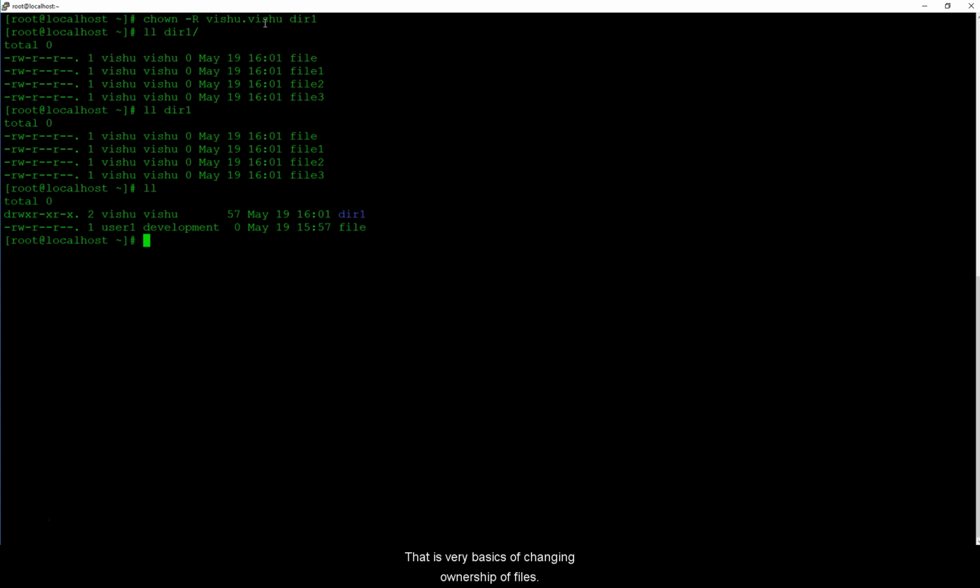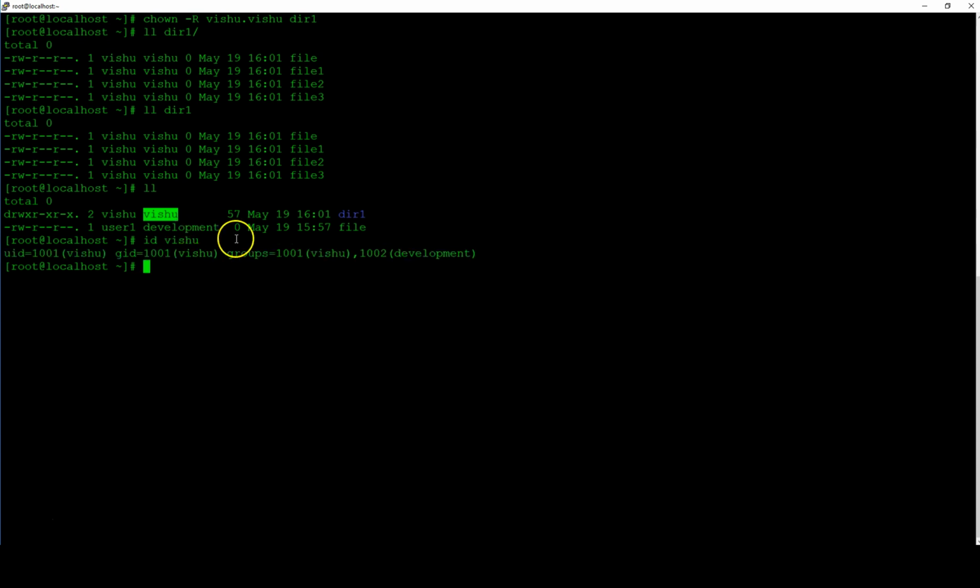So that is the very basics of changing ownership of files. Always remember, the first is the user who created the file. The second is the primary group of the file, not the groups. It is the primary group, the group that comes first when you do an ID on the user. That is all.